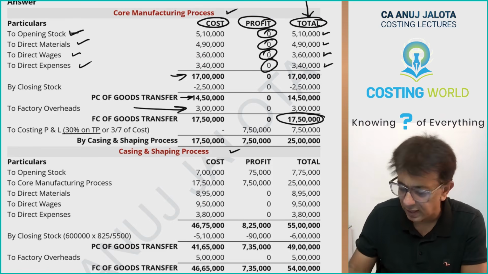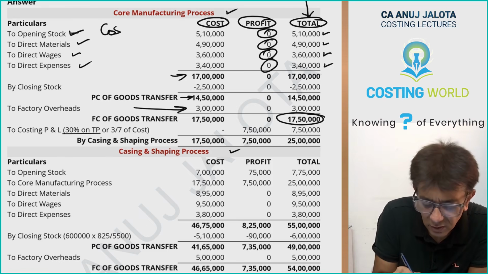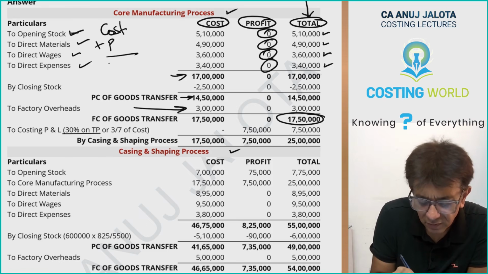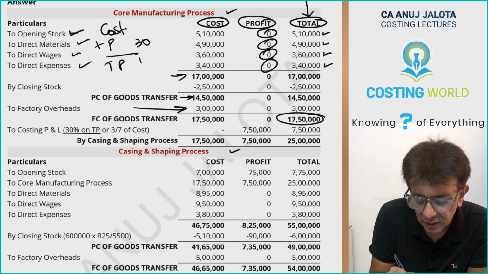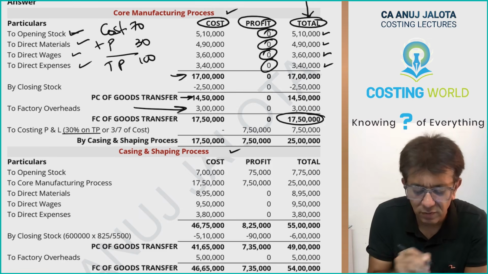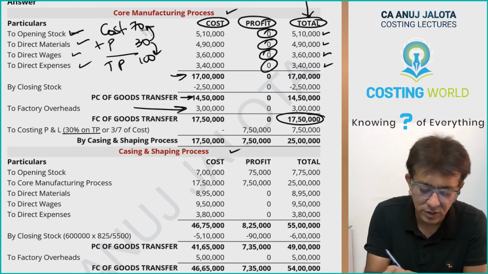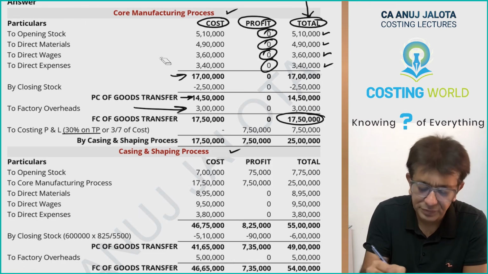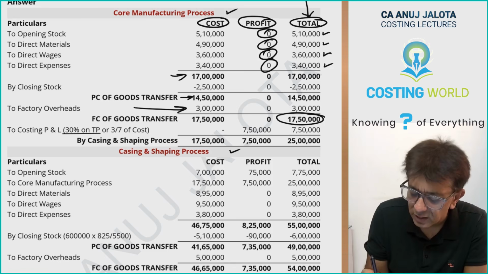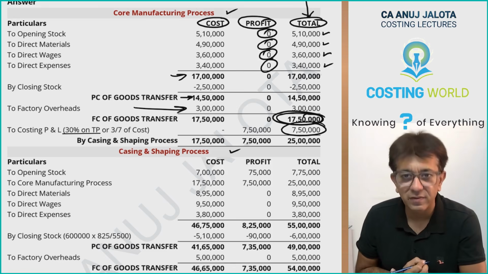So I can write it somewhere if you want. Cost plus profit will give you transfer price. It is 30% of transfer price, so therefore this figure will become 70. So it is 30% of this, or 3/7 of this, that is whatever I have written over here. So therefore 3/7 of this figure will be coming as 7,50,000.